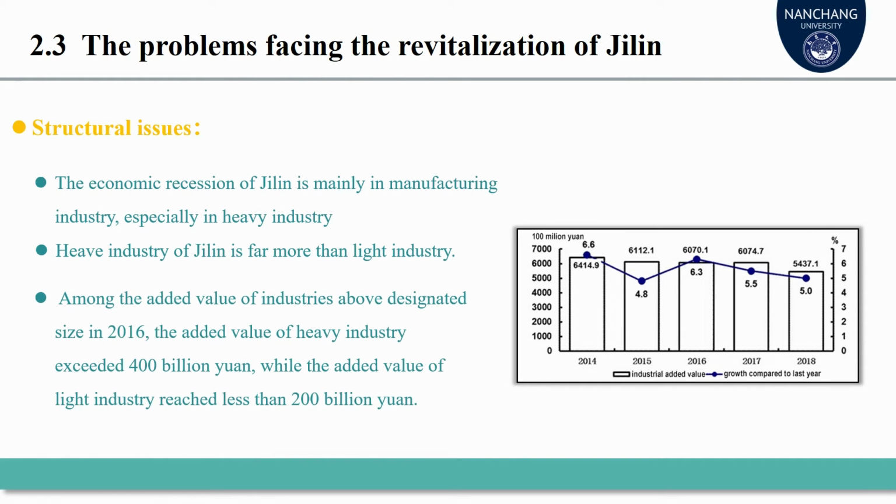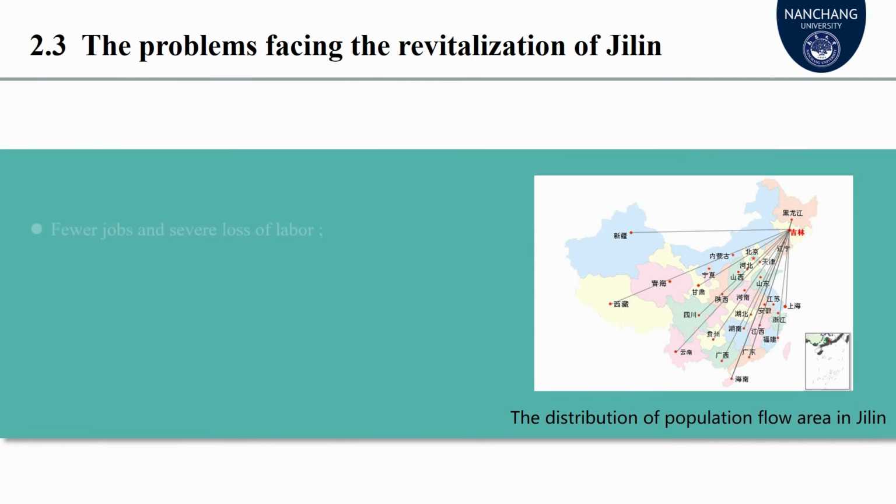Among the added value of industries above designated size in 2016, the added value of heavy industry exceeded 400 billion yuan, while the added value of light industry reached less than 200 billion yuan. Second, the system and institutional problems of Jilin are prominent.